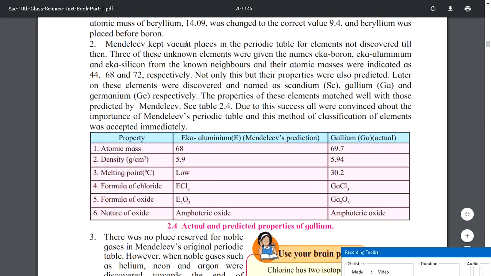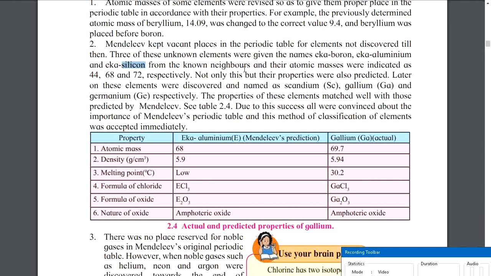Then Mendeleev kept vacant places in the periodic table for elements not discovered till then. Three of these unknown elements were given names. He did not only leave the vacant place, he also gave names: Eka-boron, Eka-aluminium, and Eka-silicon. These names were given from the known neighbors and their atomic masses. And not just the names, he also predicted the atomic masses of these elements respectively, and their properties were also predicted.